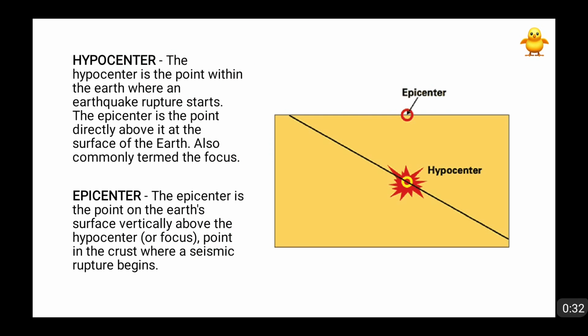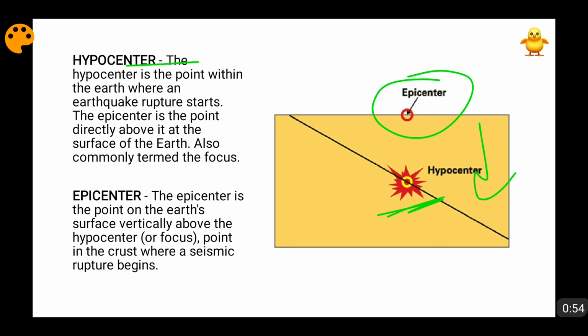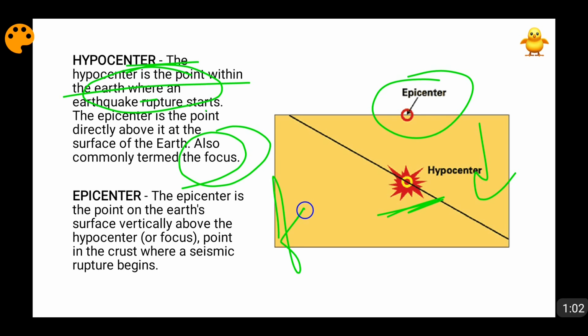Now, first of all, have a look at what the epicenter and hypocenter are. See, friends, hypocenter is beneath the earth's surface and epicenter is on the earth's surface. The very first thing you need to know. Now the origin of the earthquake is at this hypocenter, because hypocenter is the point within the earth where an earthquake rupture starts. Friends, it is also known as focus. So hypocenter is also known as focus, and there the rupture will start.